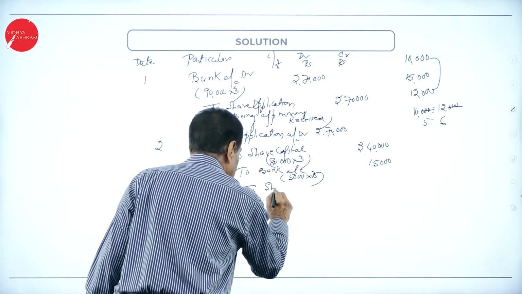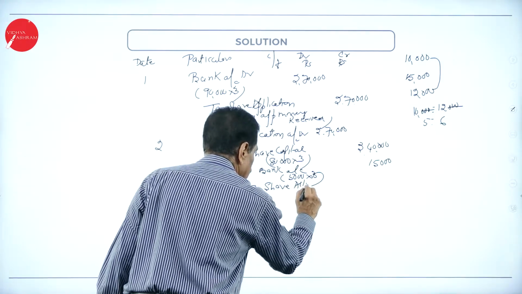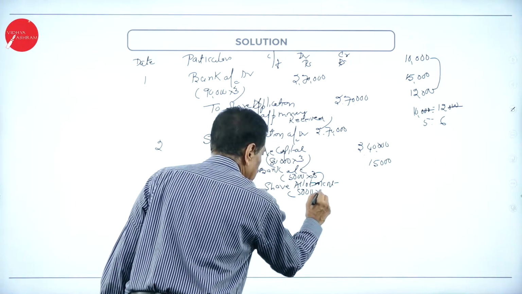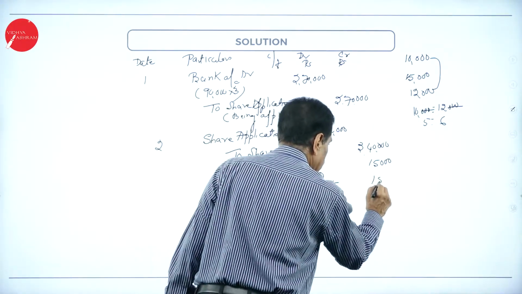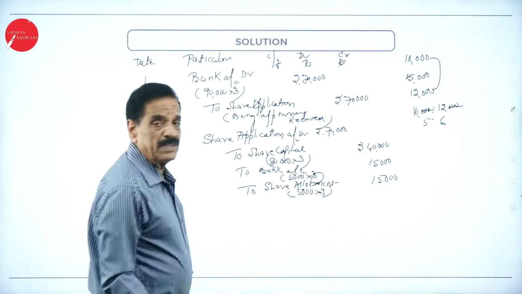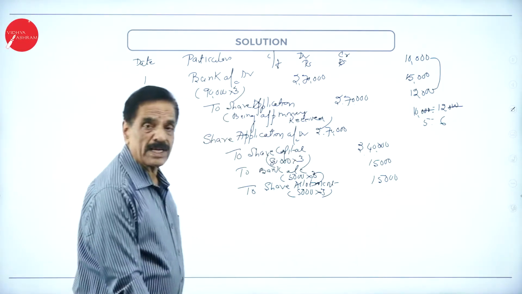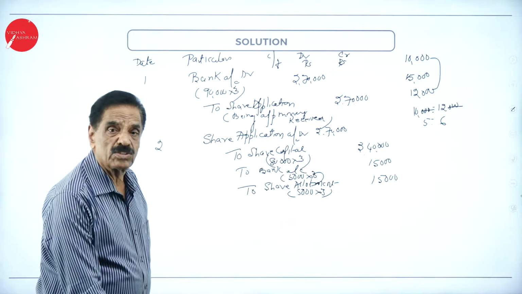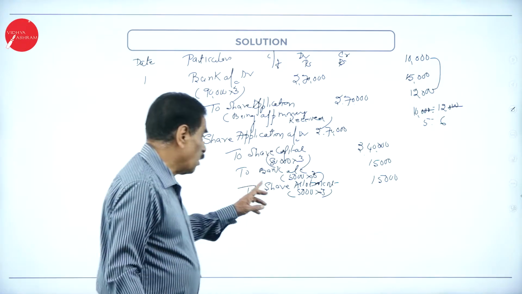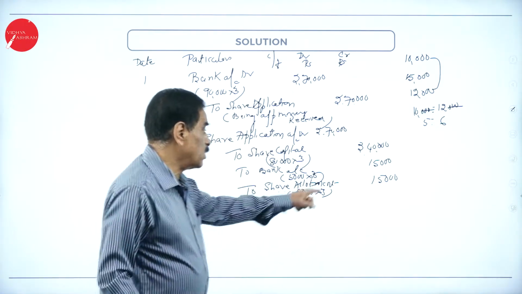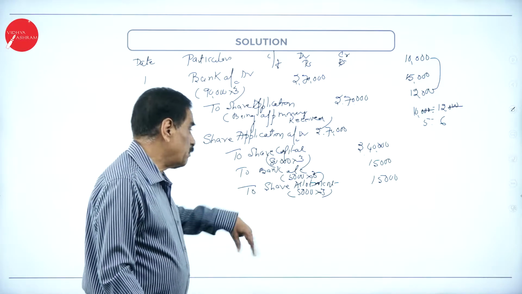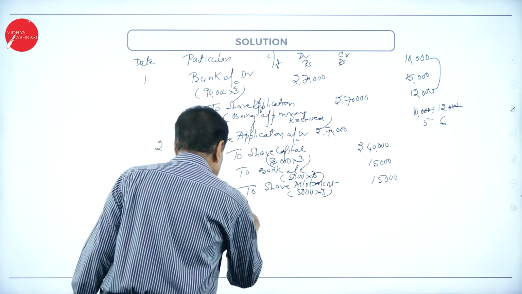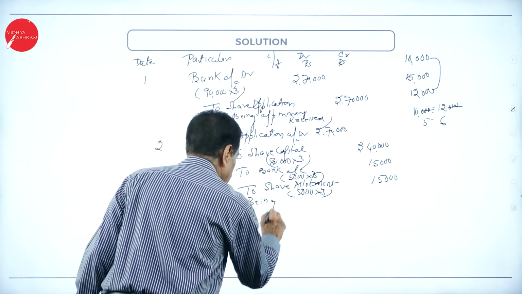To share allotment, another 5,000 into 3, 15,000. See that? What is the total money? 2,70,000. How much credited to capital? Real money, 80,000 into 3, 2,40,000. How much rejected? 5,000 into 3, 15,000. How much excess is still? Another 5,000, adjusted to allotment. Being money adjusted.